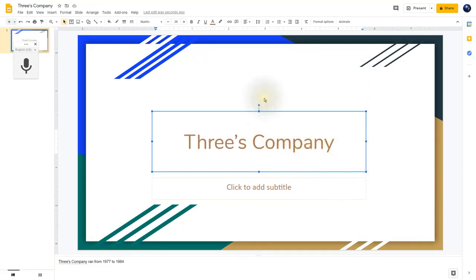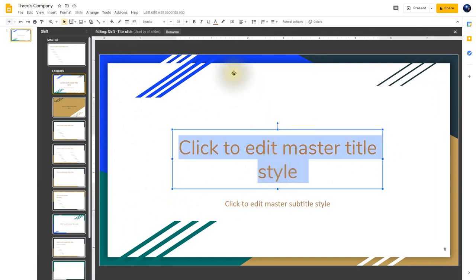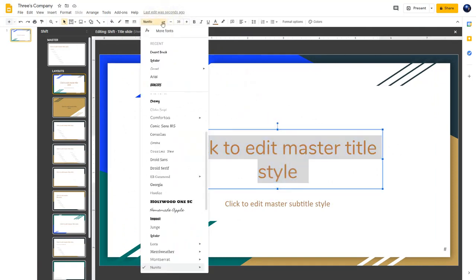We can do that by changing what's called the master template. So we click on Slide and then down to Edit Master. And you'll see this come up now. So what I'm going to do is I'm going to change the font that's being used on the master title style here. So I click it, then I'm going to go up here to the font, and then right here at the top you notice it says More Fonts. I'm going to click on More Fonts.